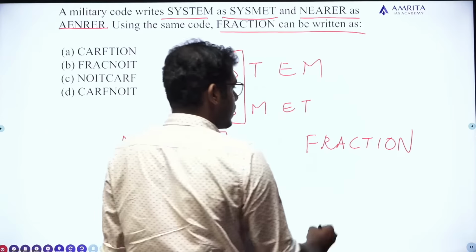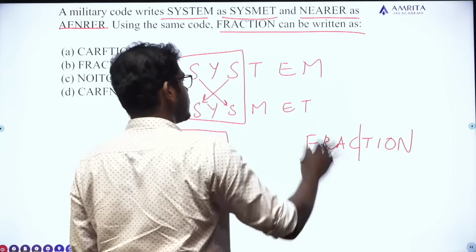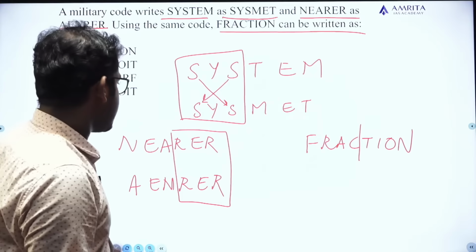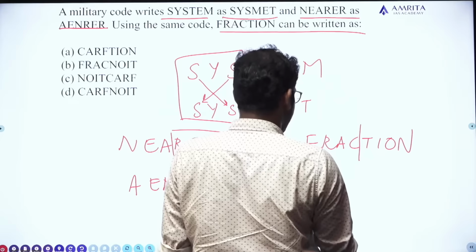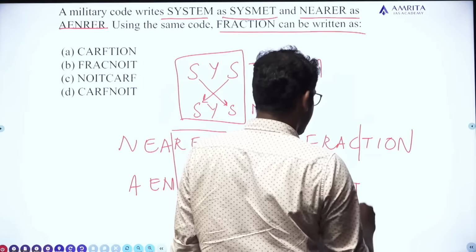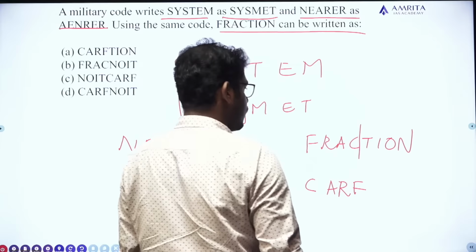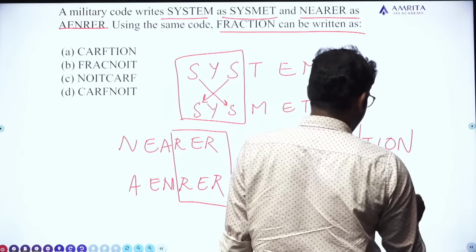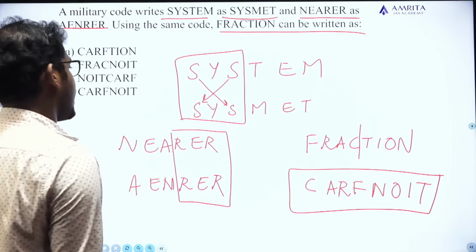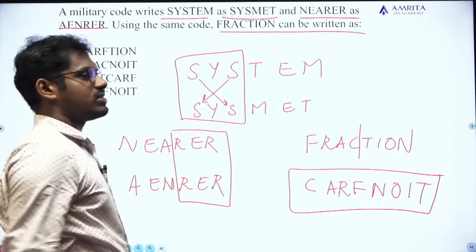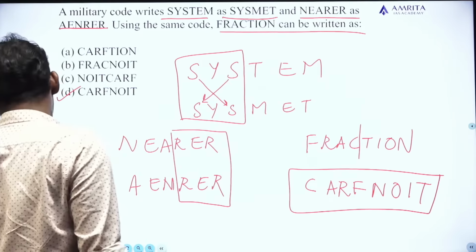So the idea is the first 3 are reversed, the next 3 are also reversed. Then FRACTION can be written as, we have to reverse the first 4 because in total it contains 8 letters. Here the total is 6 letters, here also 6 letters. But here there are 8 letters. So it can be written as CARF NOIT. So this will be the coded format, CARF NOIT. So the answer for the question will be option D. Okay, simple question. Moving to next one.